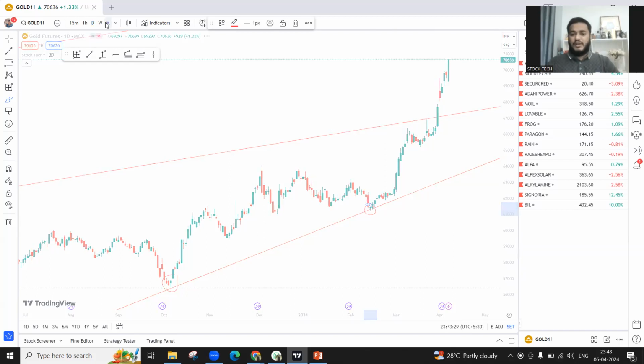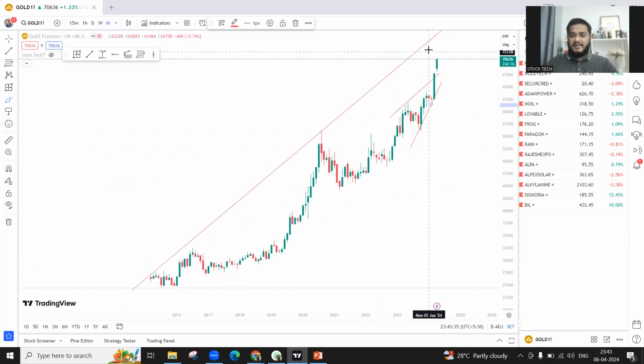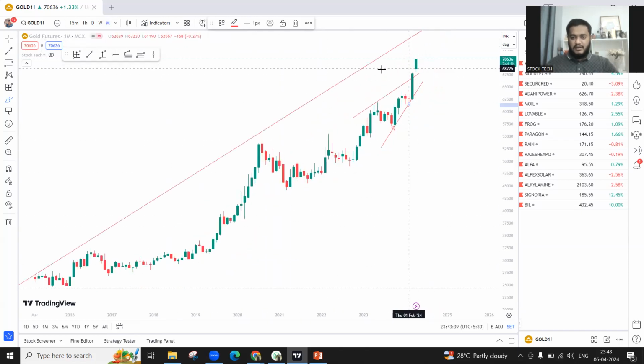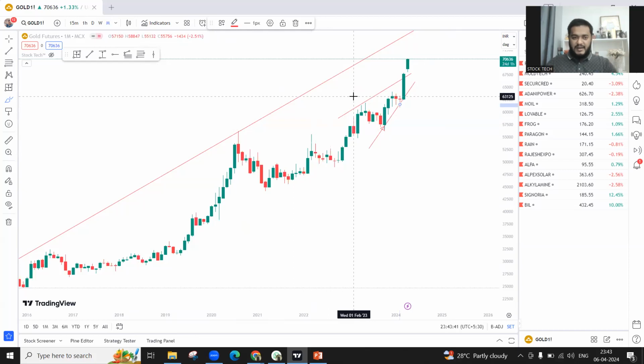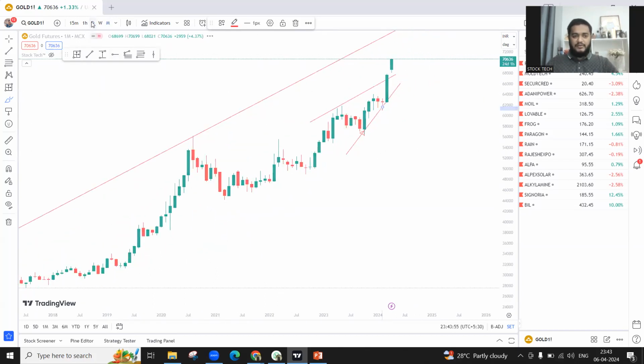Zoom out. So I'll go to the monthly time frame. When I go to the monthly time frame, I can see an all-time higher resistance line passing over here. I've connected the drawing according to our analysis, what we do at StockTech. We don't follow the conventional method of drawing trend lines like others do. We have a very different method of drawing it, which our students know very well. So this resistance line is passing over here. Now let me come back to the day time frame.